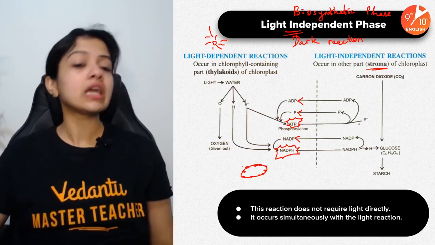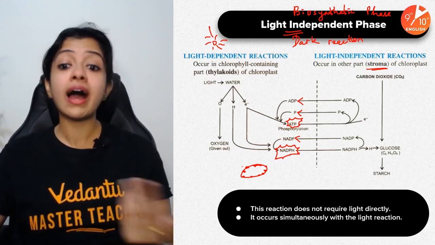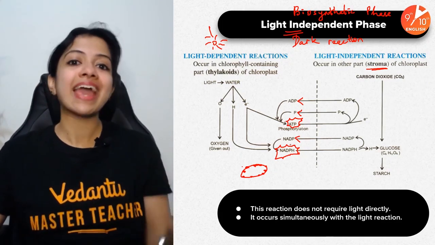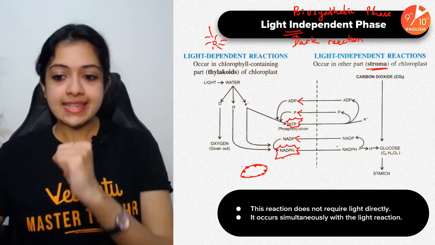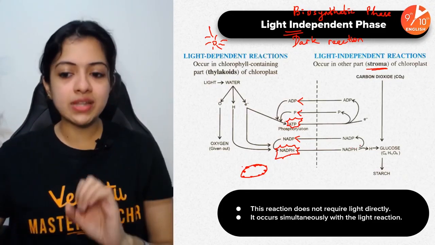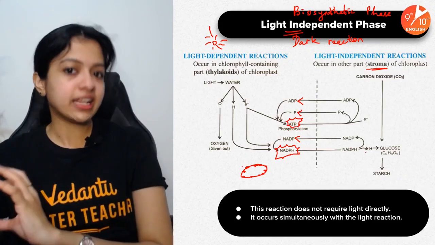So why are they getting split up? Remember, I told you they are high energy compounds. So when they split up, it is basically to release energy. Yes, so that is exactly what happens here. NADPH gets broken down into NADP and H+.